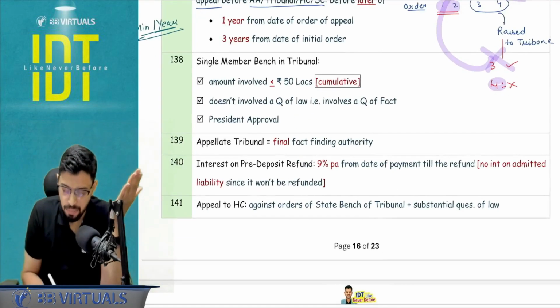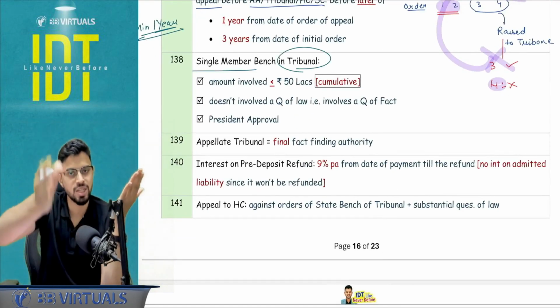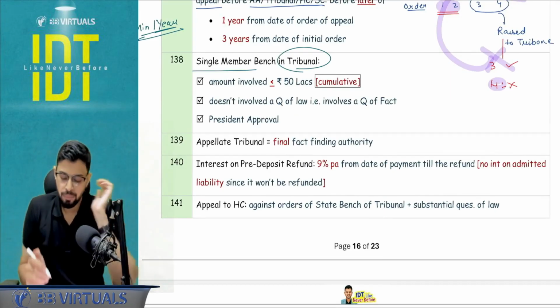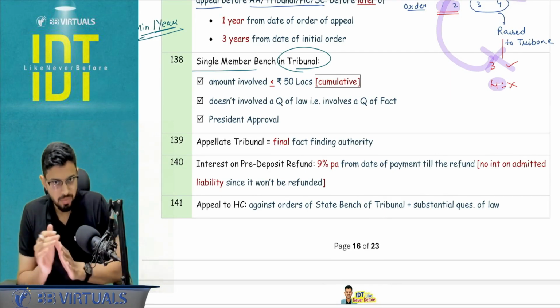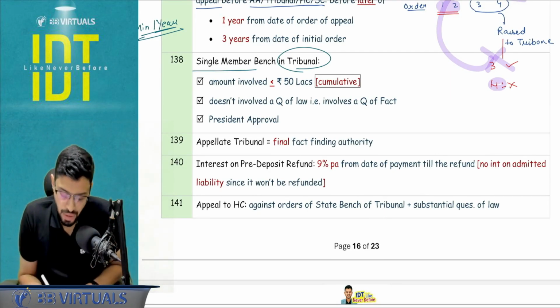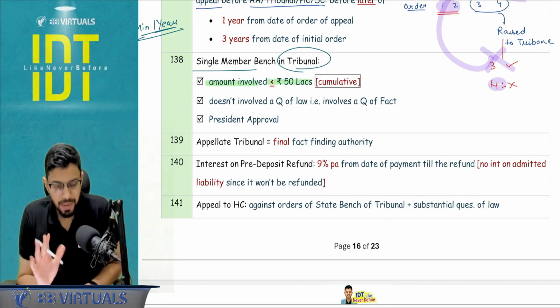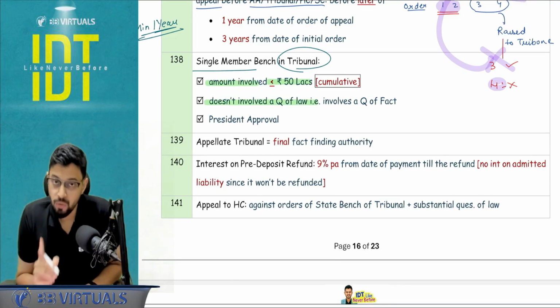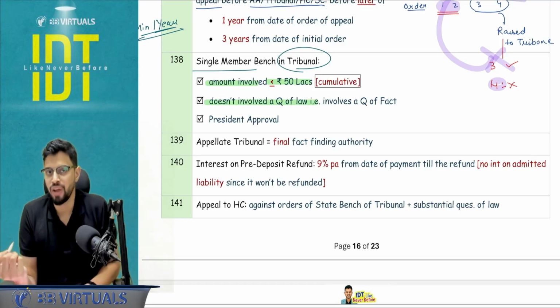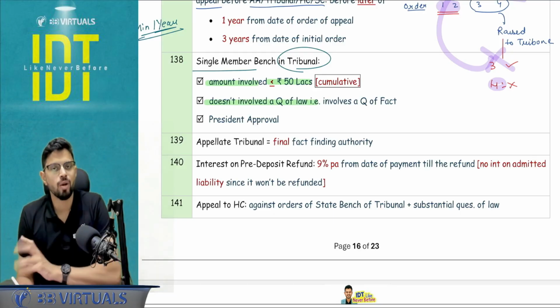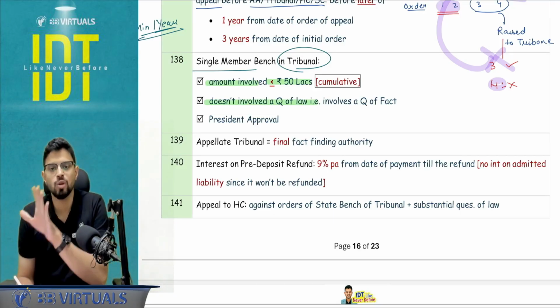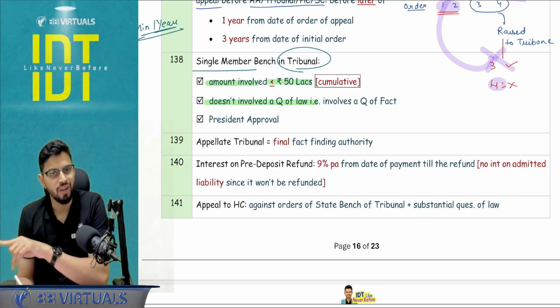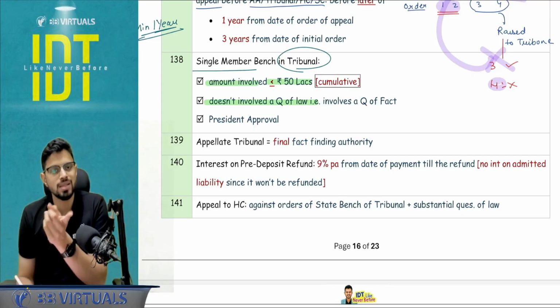Yes, single member bench in a tribunal. So normally there is a judicial member and a technical member. But there are some conditions involved, 3 conditions. If the amount involved is up to 50 lakh; second condition, it does not involve a question of law, it involves a question of fact. So for example, return was filed or not, portal was working or not, something was issued or not. These are questions of fact. Interpretation and section analysis are questions of law.